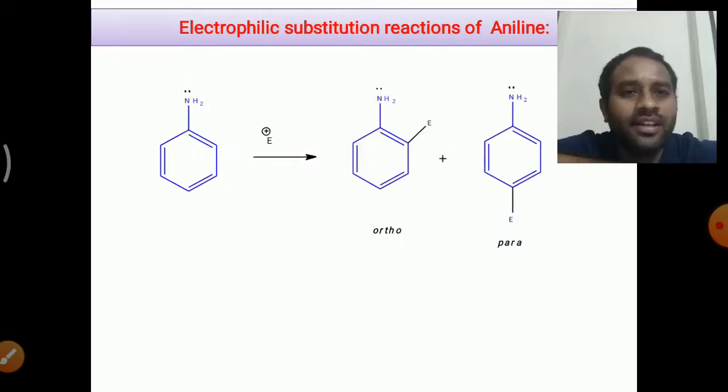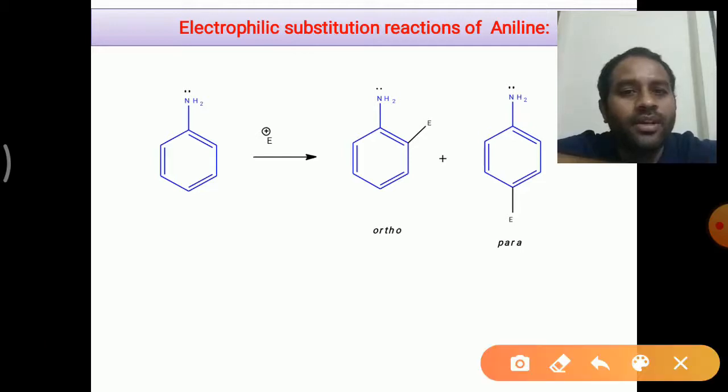If you look at the slide, here the benzene is connected to the NH2 group in aniline. Generally, in monosubstituted benzenes, the incoming group is directed by the already attached substituent.